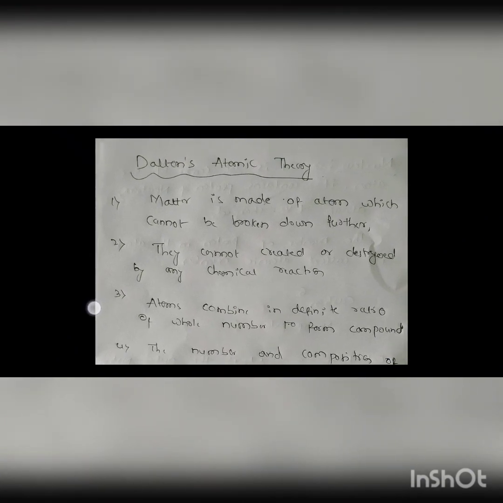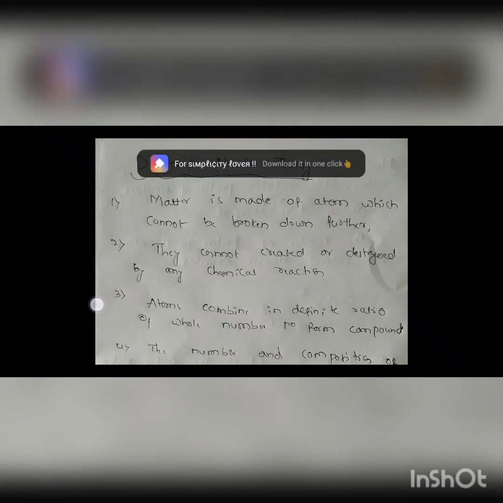Now the next topic is Dalton's atomic theory. In Dalton's atomic theory, we learn that matter is made up of atoms which cannot be broken down further. Very important point. If you take an example of this paper where I have written, this matter is made up of atoms which cannot be broken down further. You cannot further break down the atom.